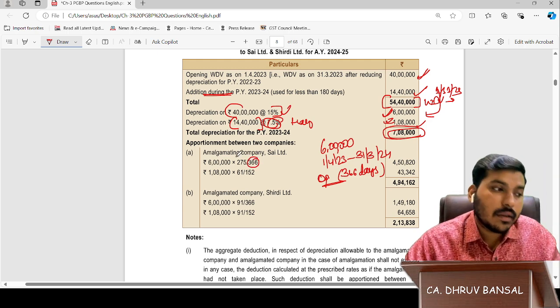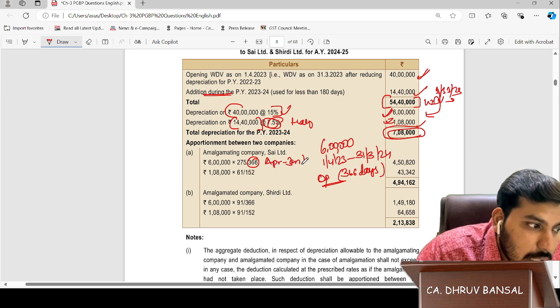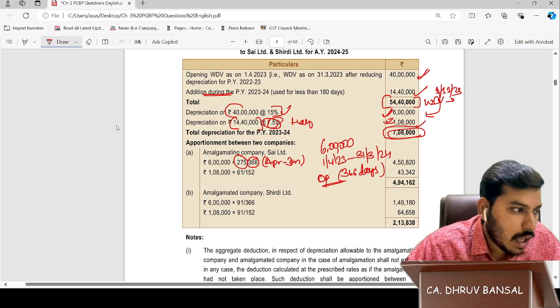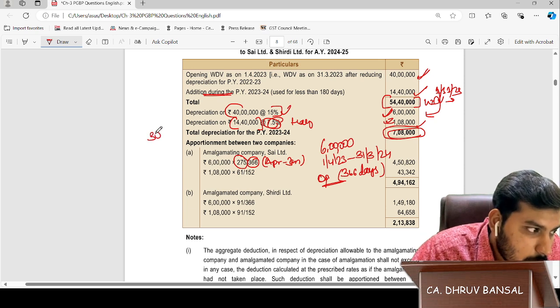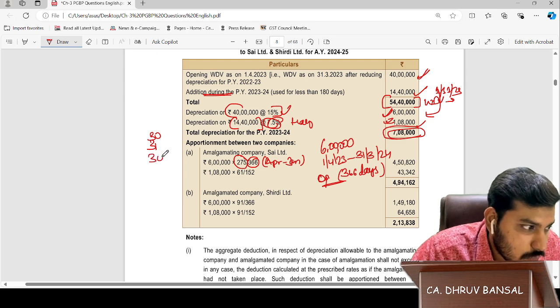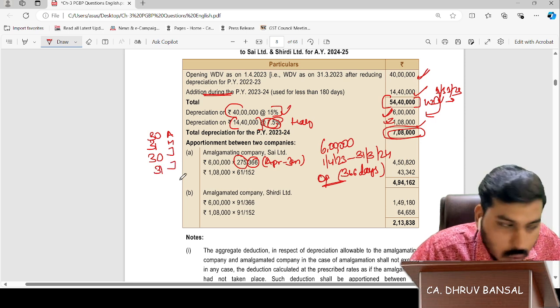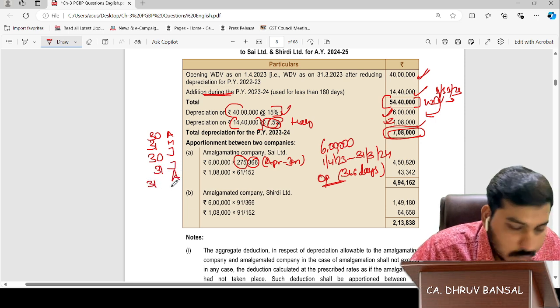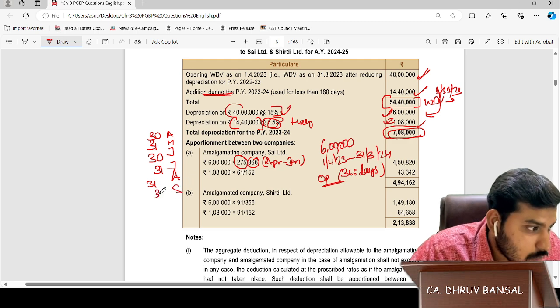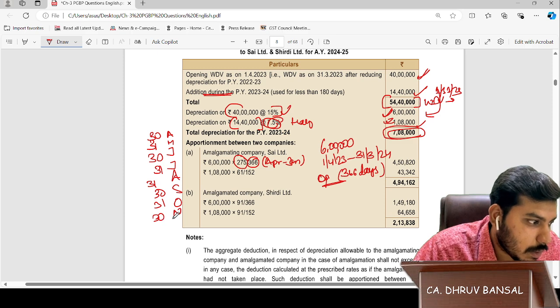Now Sai Limited, from April to January. If you calculate the days, it will come to 275 days. April 30, May 31, June, July, August, September, October, November and December.